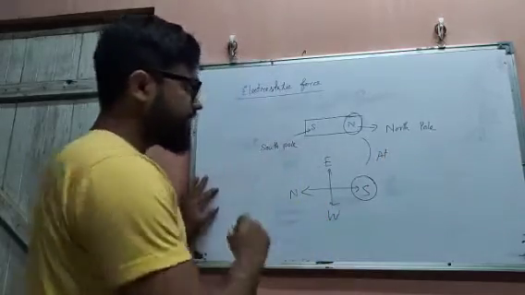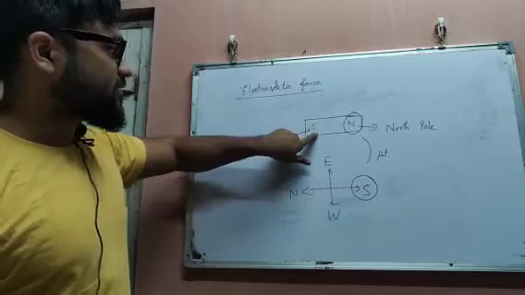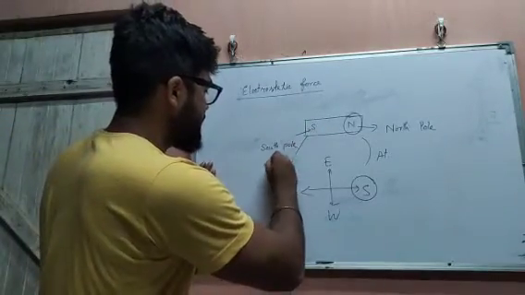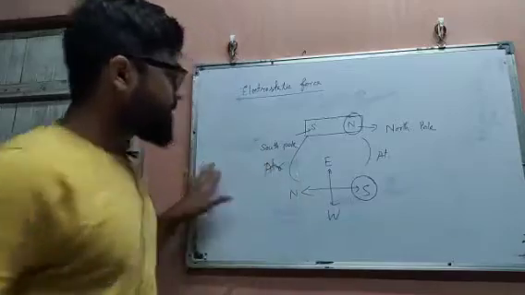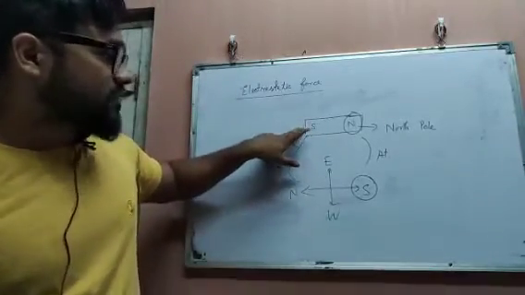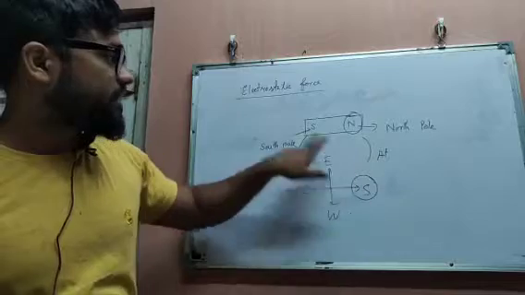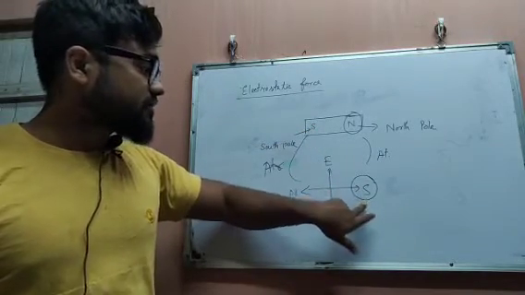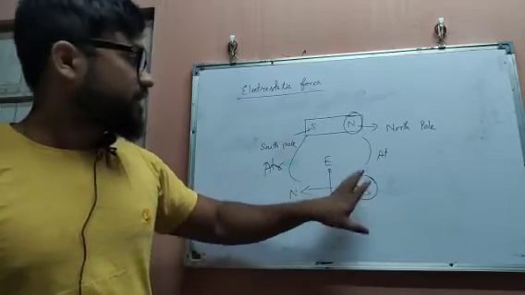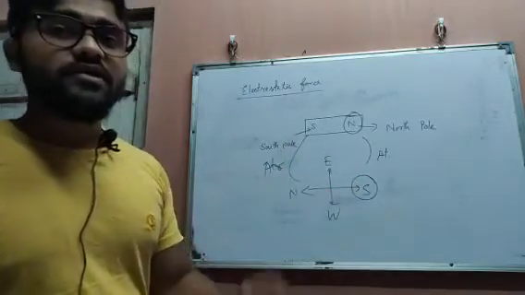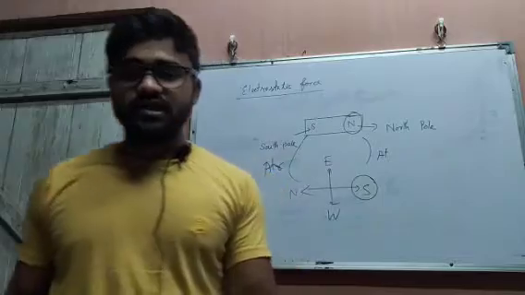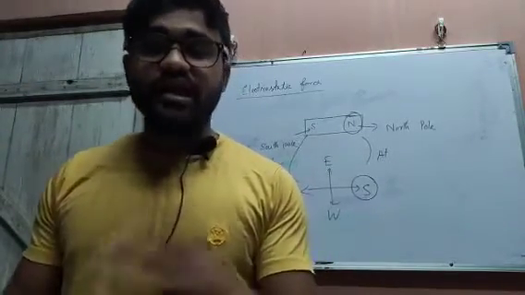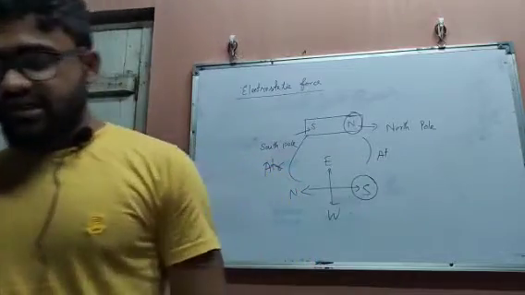Again, this is south and this is north, so they will attract. But if it is the south pole of the bar magnet and the south direction of the earth, they will always repel, because like always repels and unlike always attracts.